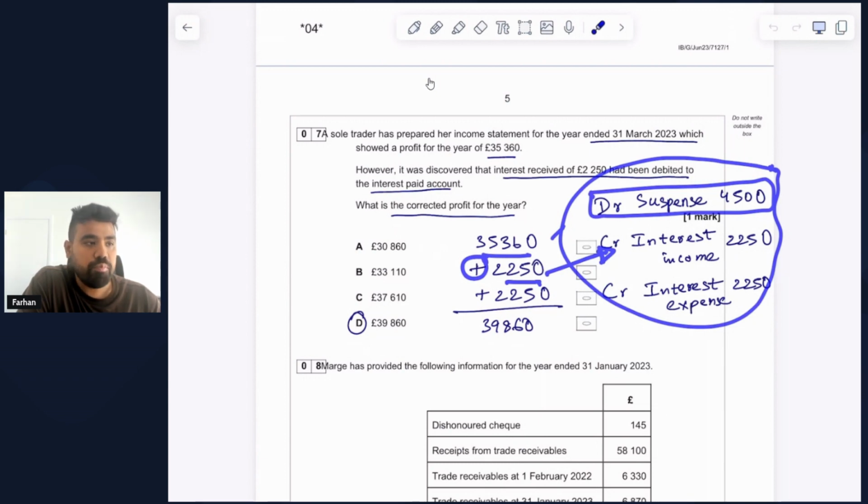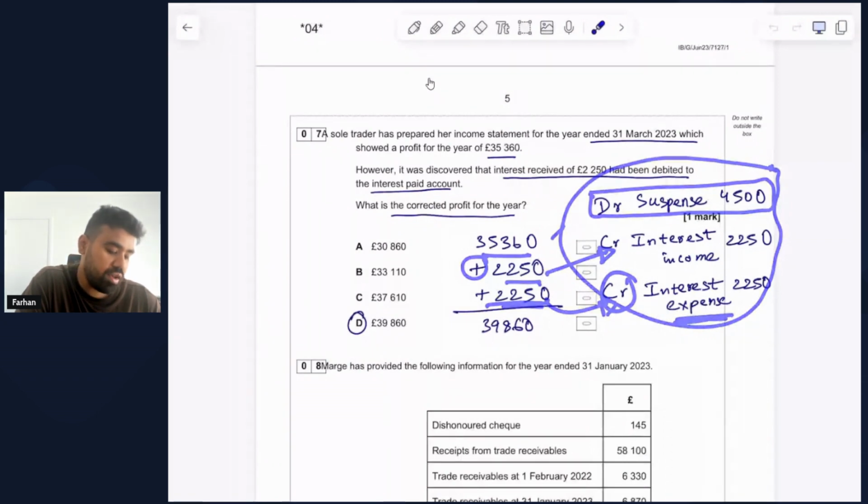At the same time, we are again adding another 2,250, and where is that coming from? You see, we have credited interest expense. So when we credit interest expense, we're actually reflecting a reduction in the expenses of the business. If we reflect a reduction in the expenses of the business, that is going to increase the profits of the business, and therefore we are adding 2,250 for this reduction as well.